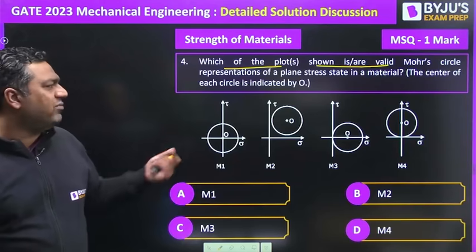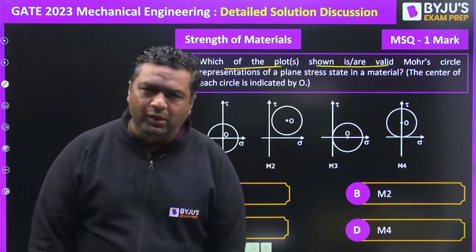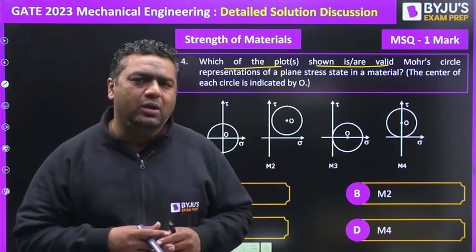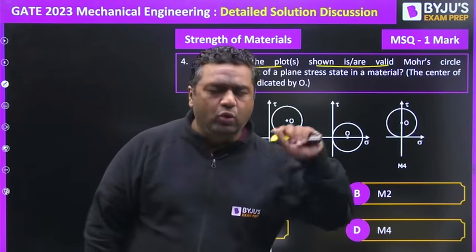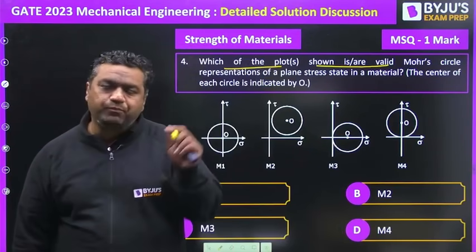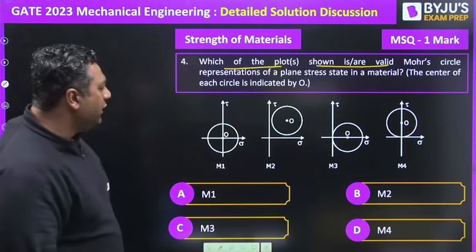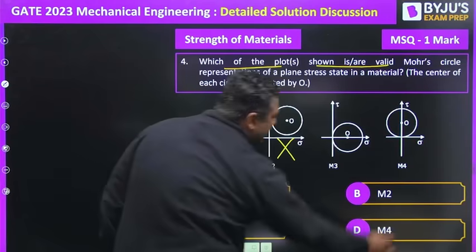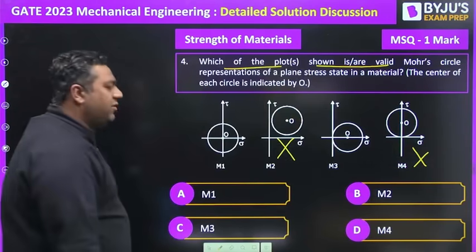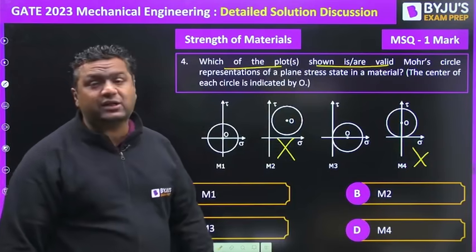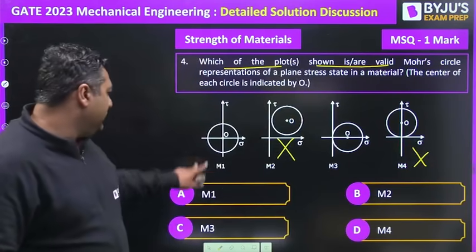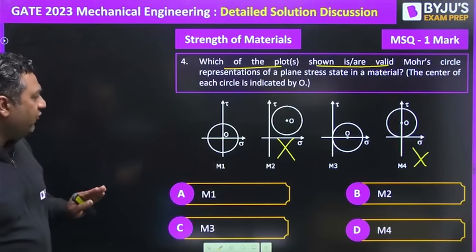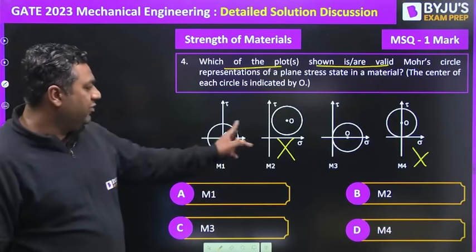So generally, whenever we reach the Mohr circle derivation, we get to know that the Mohr circle will always have its center on the x-axis. So first of all, this cannot be the correct Mohr circle, and this cannot be the correct Mohr circle. Also, Mohr circles are plotted for plane state of stress only. So I feel this and this are going to be the correct Mohr circles. Based on that, the correct ones are M1 and M3.